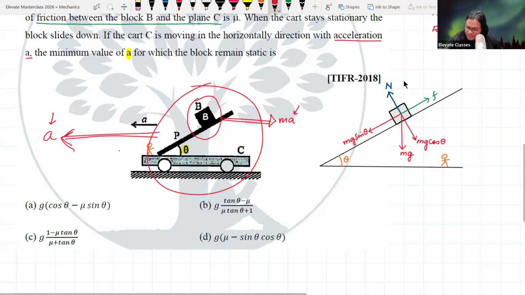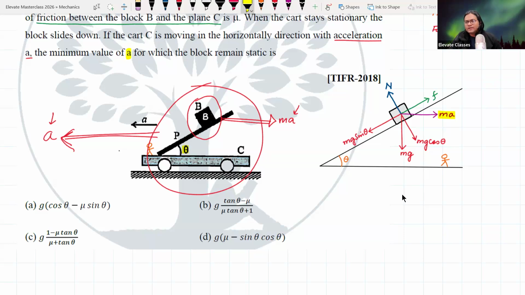So that means if I resolve this properly, इसको मैं purple कर देता हूँ. So this is another force that the body is experiencing, ma. This is a pseudo force, and this is what you have to be careful about. This is the addition, nothing else, nothing new. Okay, we have a force ma acting on the mass in the horizontally right direction, to compensate for the accelerating platform in the left hand side.